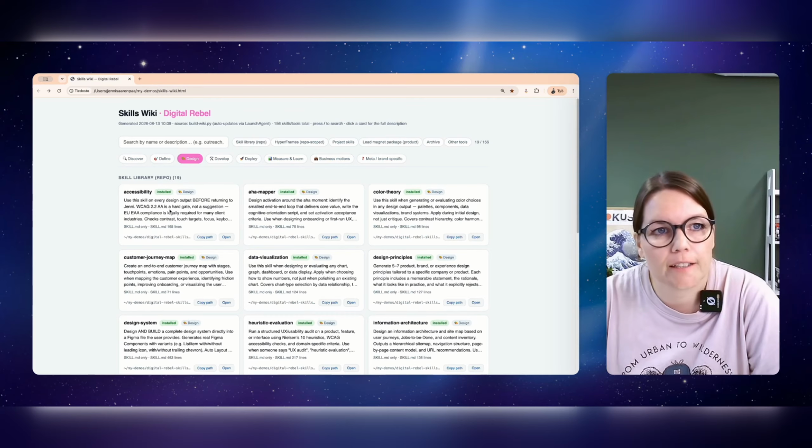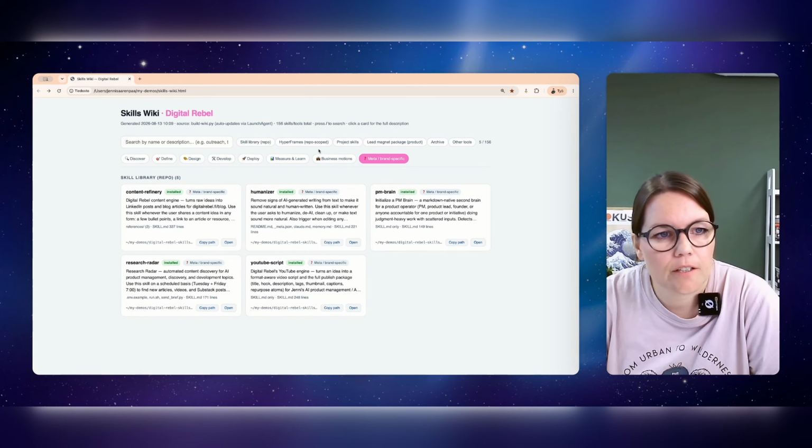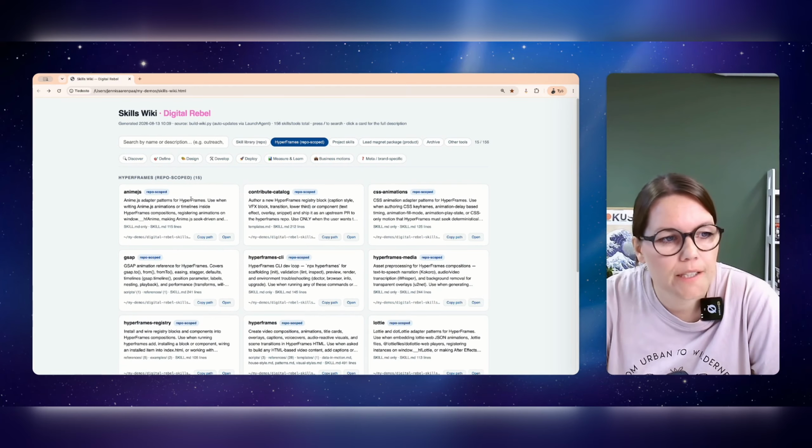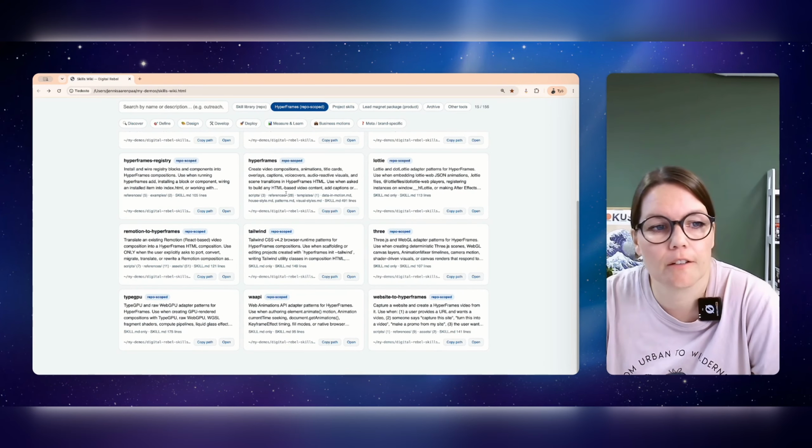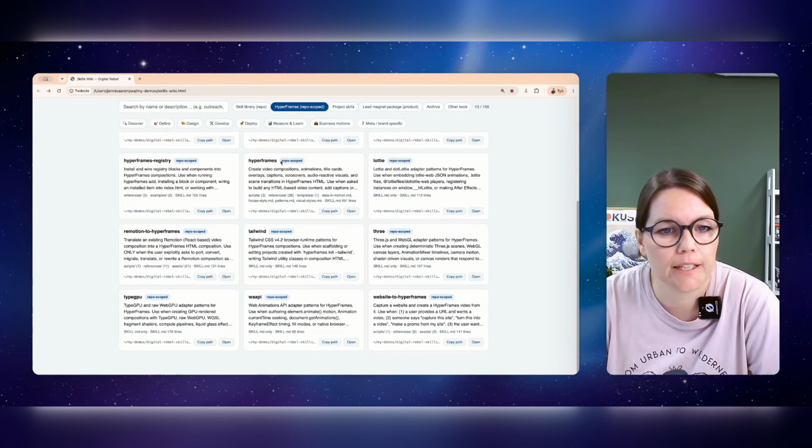It does all of the accessibility checks right away before even prompting or showing me any kind of prototypes or ideas, etc. And then there are other skills. So the hyperframes is for my video editing. So basically I have these from Jenni. Jenni provides these hyperframe skills.